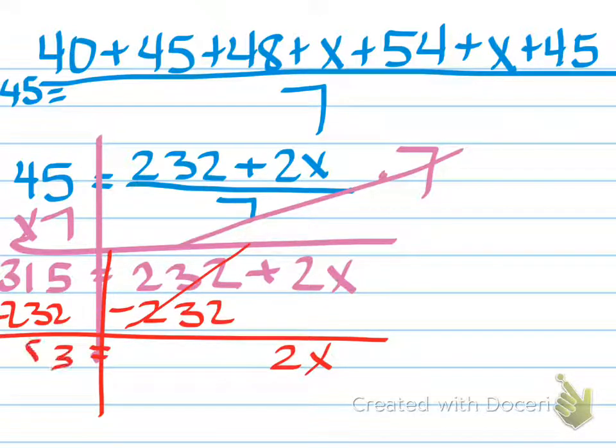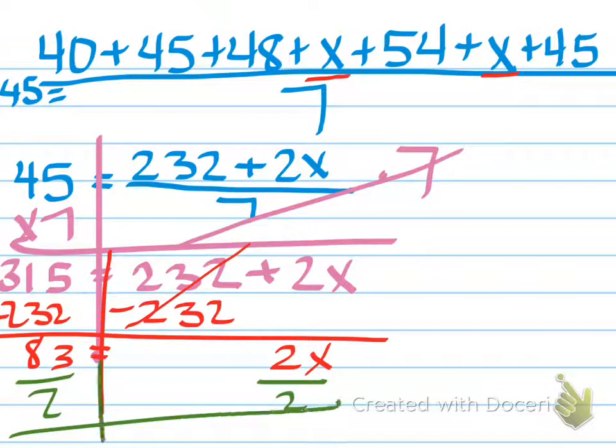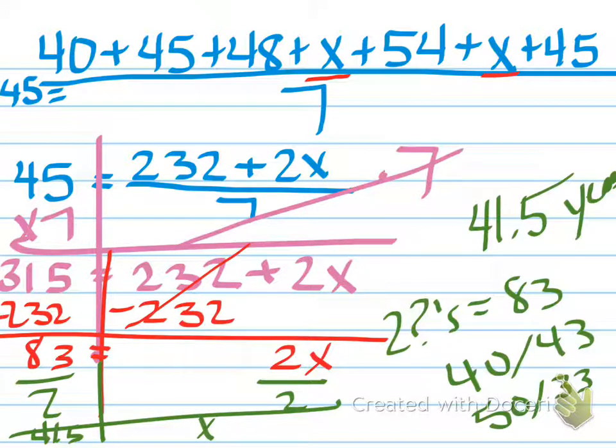So now I've got, all right, so at this point I know that those two x's, those two question marks, are going to equal 83 years combined. Now, I'm assuming that they're the same number, otherwise I'm not sure why they presented us with two question marks that weren't the same. So I would go ahead and divide by 2 at this point to finish off my two-step equation, and you would get 41.5.